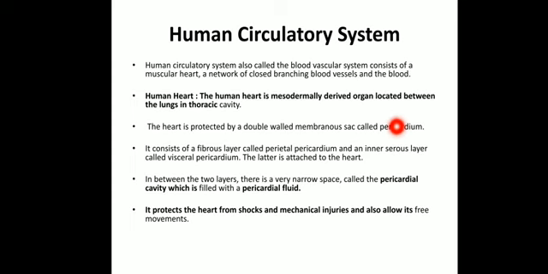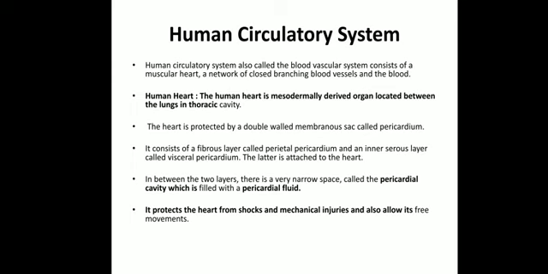The human heart is mesodermally derived. You know that there is a germ layer. It is located between the lungs in the thoracic cavity, which is called the cardiac notch, and protected by the rib cage. The heart is protected by a double-walled membrane called the pericardium. The pericardium is a membranous sac-like structure covering the heart and hence protecting it from shock as well. This pericardium consists of an outer fibrous layer called the parietal pericardium and an inner serous layer called the visceral pericardium. So here we can see the heart is covered by two layers.